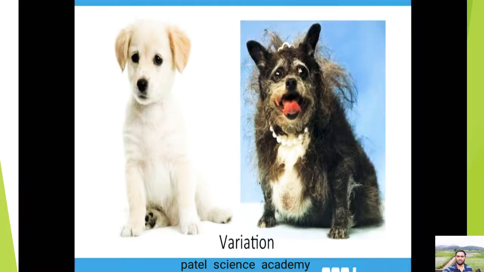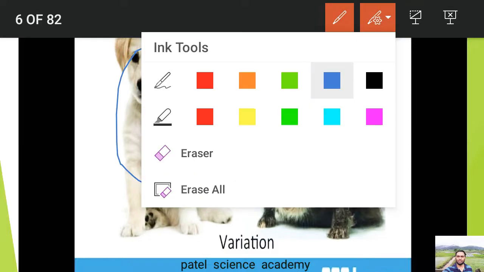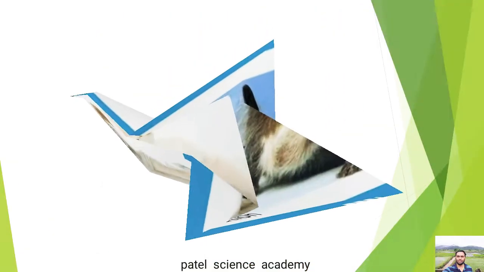Just look at these two puppies and compare their characters: the eyes, the nose, the lips, the tongue, the hair on the skin, the ears. Compare the characteristics, the color of the hair. All these are different. That's why these are examples of variation, because the parents of this organism are different from the parents of that organism. So all these characters are different from each other.